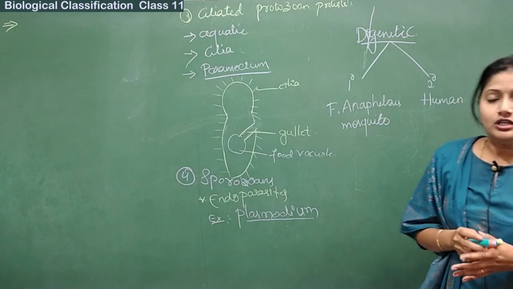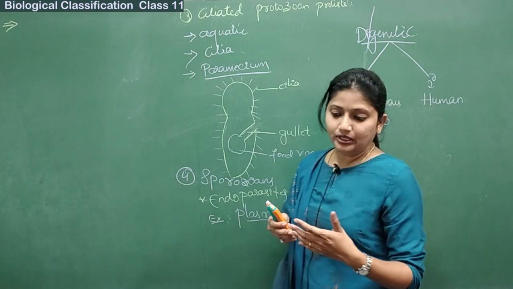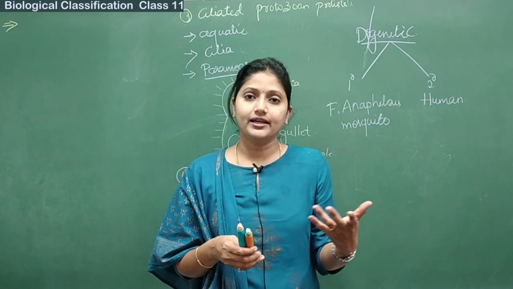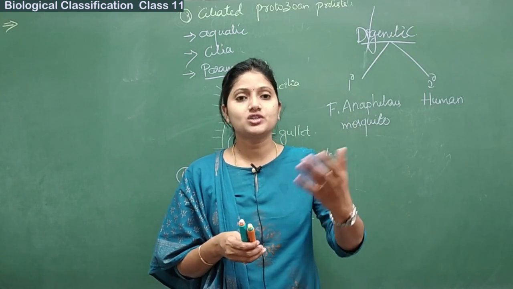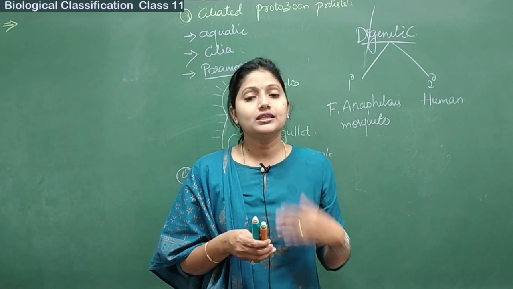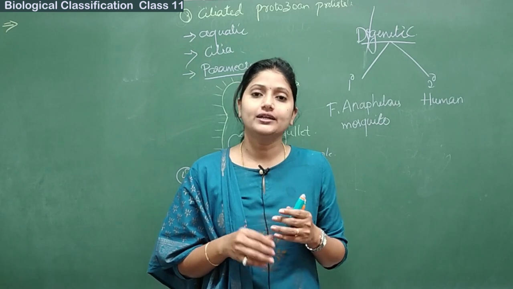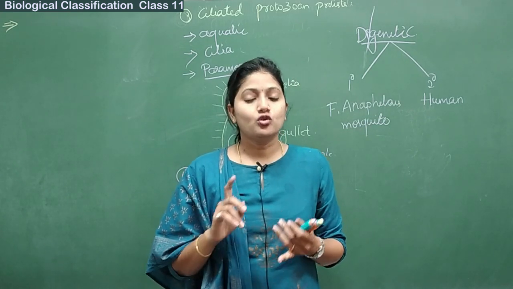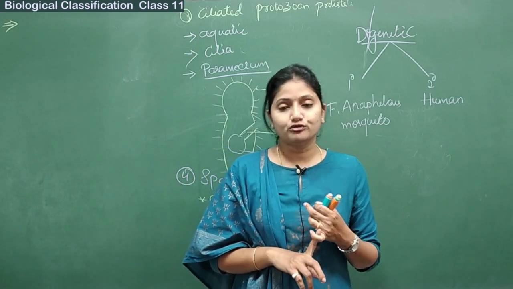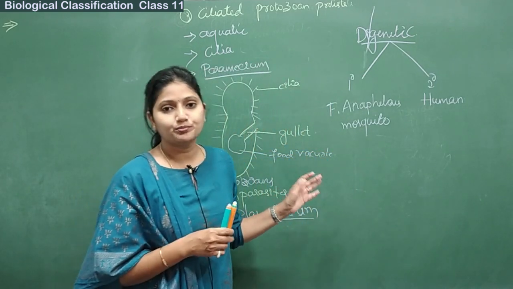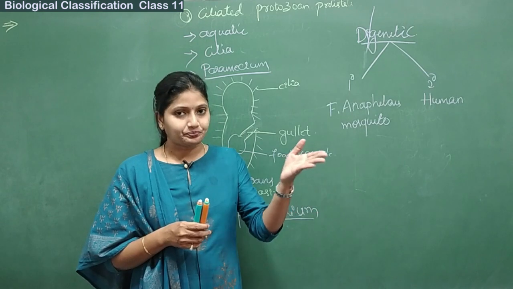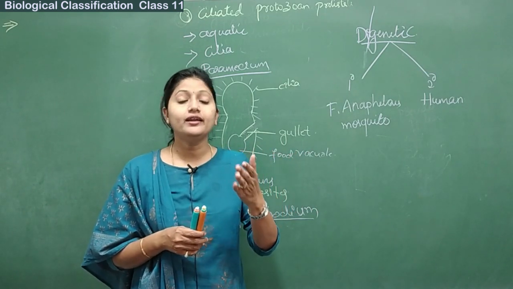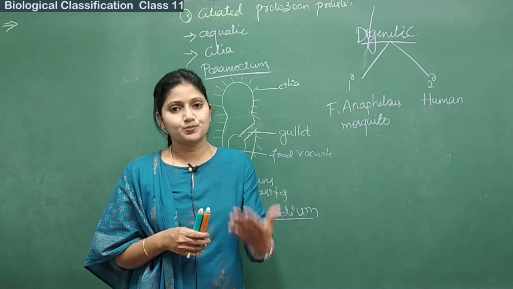Alright, so the organisms which usually take two hosts to complete their life cycles are called digenetic organisms, and these sporozoans are digenetic in nature. Clear? So we have seen all the four groups of the protozoan protists. The first one is amoeboid, second one is flagellated, third one is ciliated, and the fourth one is the sporozoans.